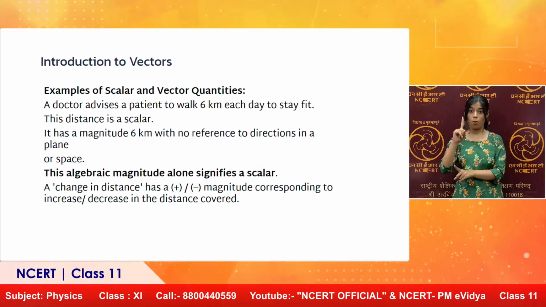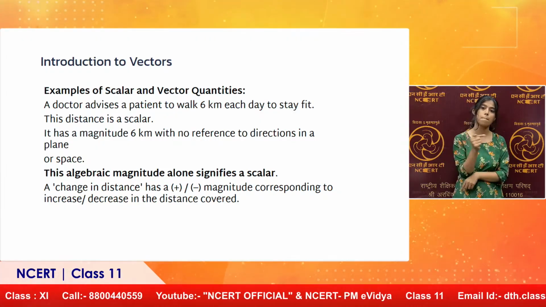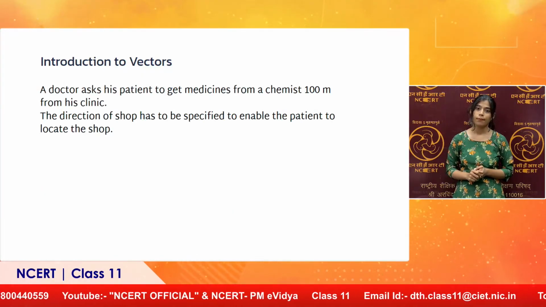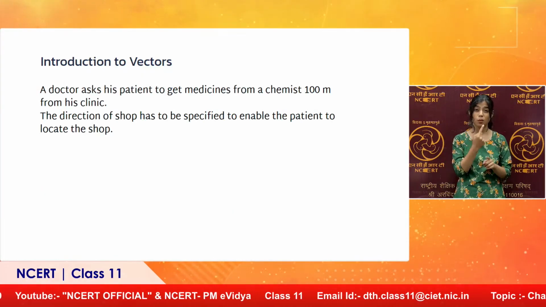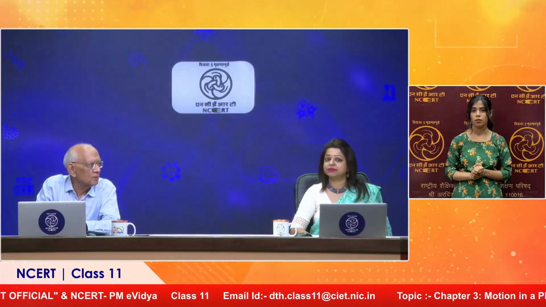If he someday misses it by 1 kilometer, it will be minus 1, 5 kilometers. That will specify an increase or decrease in the distance covered by the person as compared to the recommended distance for that patient.